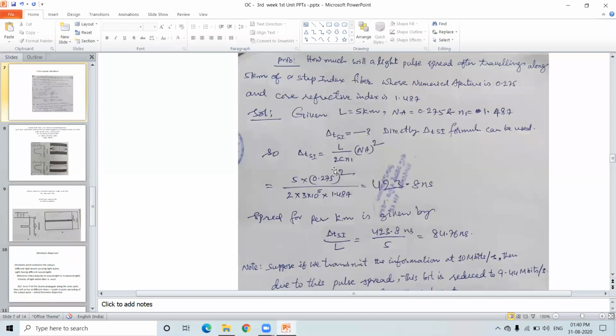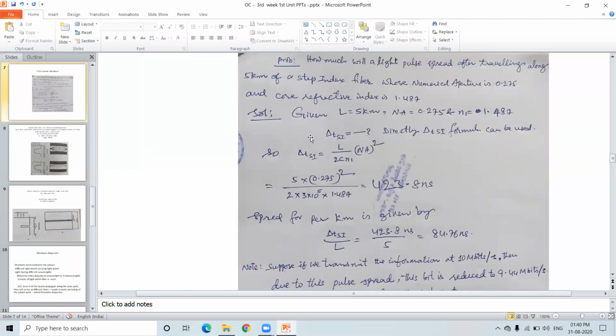That means for a step index fiber, we have a larger number of modes, therefore pulse spreading takes place. So this is the problem. Can we reduce this pulse spreading is the next question, and the answer to that question is yes.